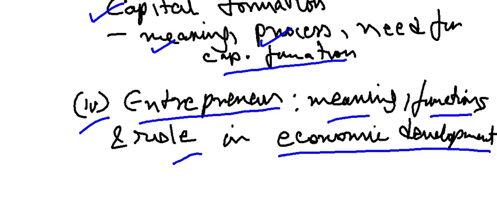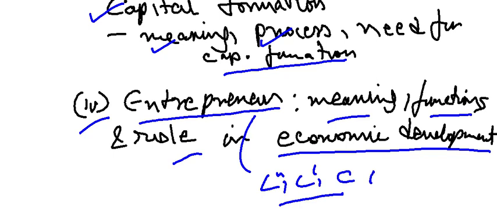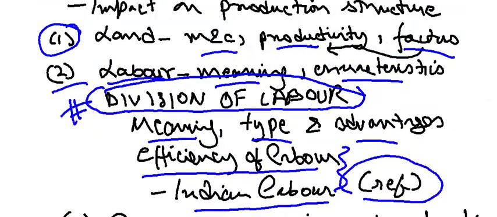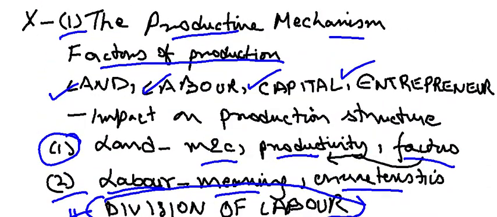You will study how an entrepreneur takes into account land, labor, capital together, and adds something very exciting, production. When these factors get combined, what we get is a productive mechanism.